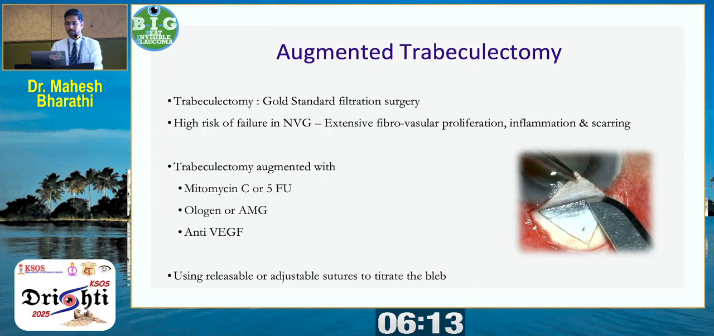So let's go into each of it. Trabeculectomy has been the gold standard, but especially in neovascular glaucoma, it has a high risk of failure because of extensive fibrovascular proliferation, inflammation, and scarring. So we talk about augmented trabeculectomy, and the options available to us as of now are mitomycin C and 5-fluorouracil. Ologen is not available anymore. With the advent of anti-VEGF drugs, anti-VEGFs have played a major role in reducing the vascular proliferation and decreasing the fibrosis, along with using releasable or adjustable sutures to titrate the bleb.